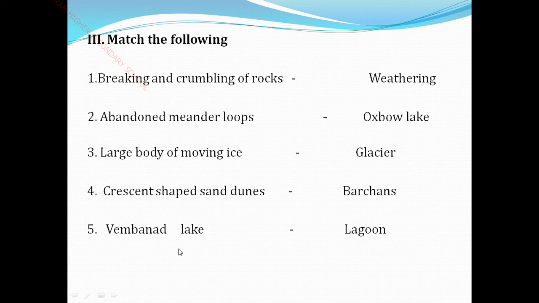Vembanad Lake, it is a lagoon. So where is this Vembanad Lake located? In Kerala. So this is a best example of lagoons. We have learned in the seaways, no? Yeah, this Vembanad Lake is located in Kerala. It is like a lagoon. Lagoon means it is completely separated from the sea.